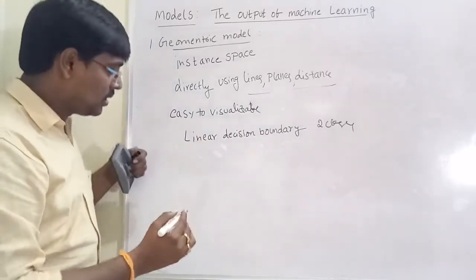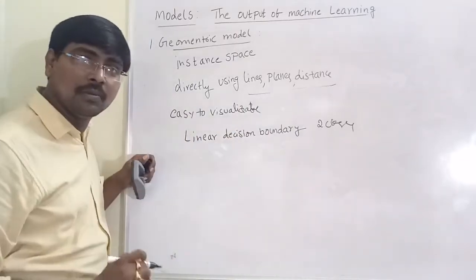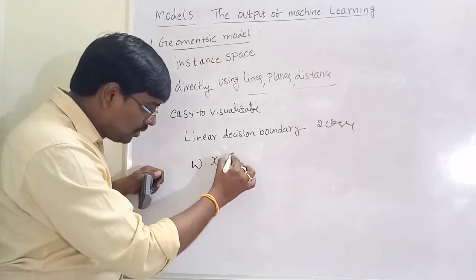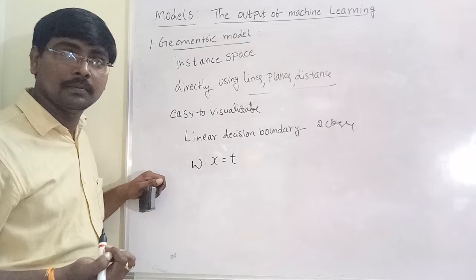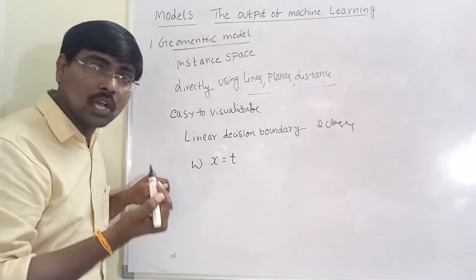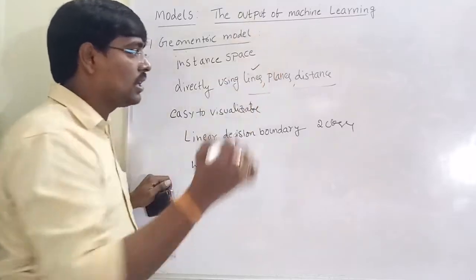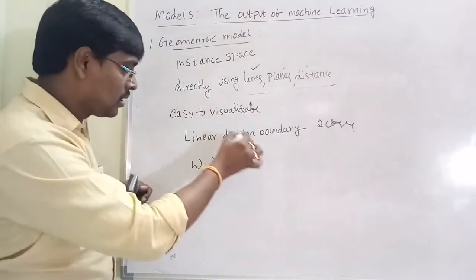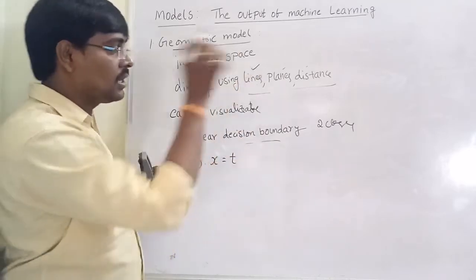For linear decision boundary, the general equation is W·x = t. So here our concept is geometric model. Geometric model means generally we are using either lines, planes or distances for constructing. So here linear decision boundary is based on lines.